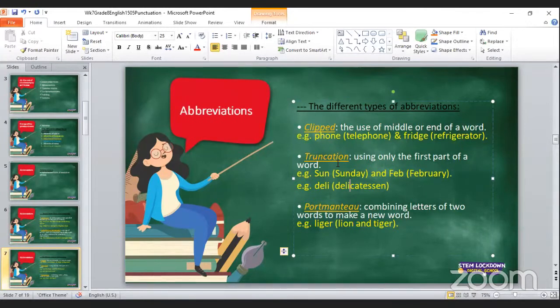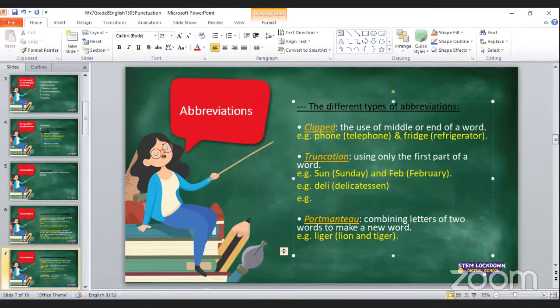Thank you very much, Leslie. That's a very wonderful question. So remember, we said info is not a clipped abbreviation. Why? Because info is the first part of the word information. Let me write it there so that you can all see it. So info is for information, right? You will realize that the word info comes from the first part of the word information. Therefore, it is a truncation.